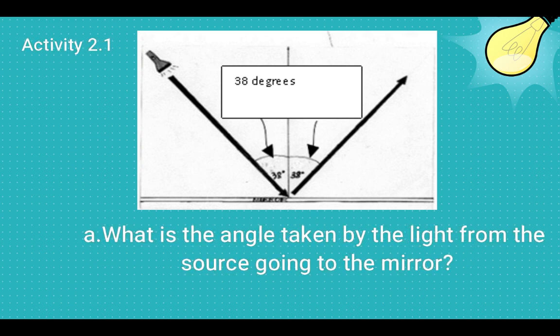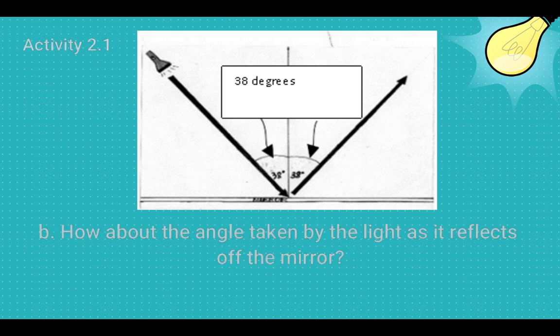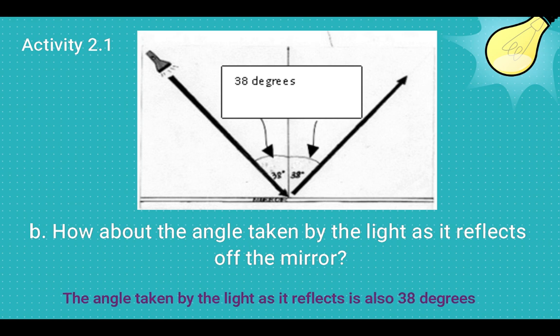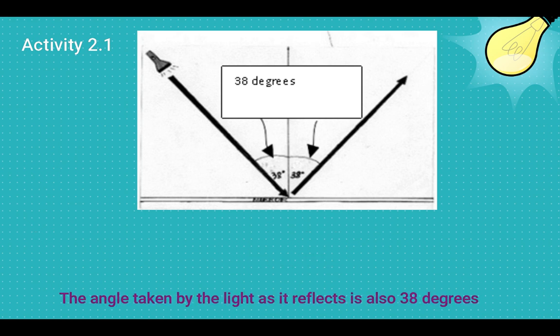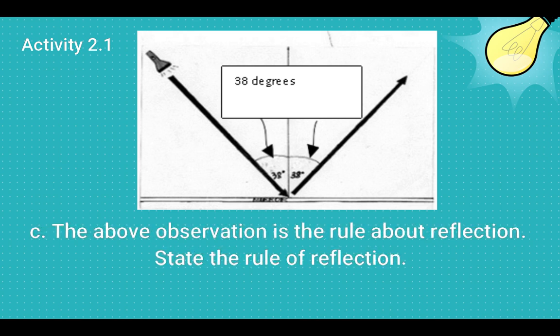Now let's try to answer activity 2.1. What is the angle taken by the light from the source going to the mirror? Great! The angle taken by the light from the source is 38 degrees. How about the angle taken by the light as it reflects off the mirror? Yes, the angle taken by the light as it reflects is also 38 degrees. Letter C. The above observation is the rule about reflection. State the rule of reflection. That's right. The angle of incidence is equal to the angle of reflection.